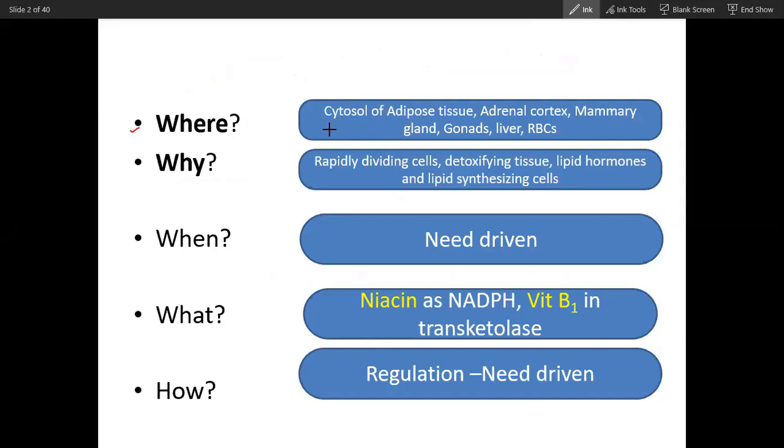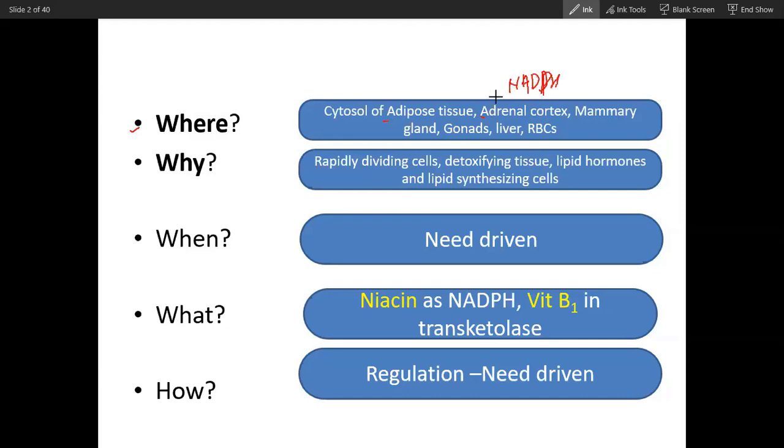The enzymes are present in almost all cells, but predominantly it happens in certain tissues. It happens in adipose tissue, because adipose tissue requires NADPH for synthesis of fatty acid. It also happens in the adrenal cortex, where steroid hormones are synthesized, and that is why it requires NADPH.